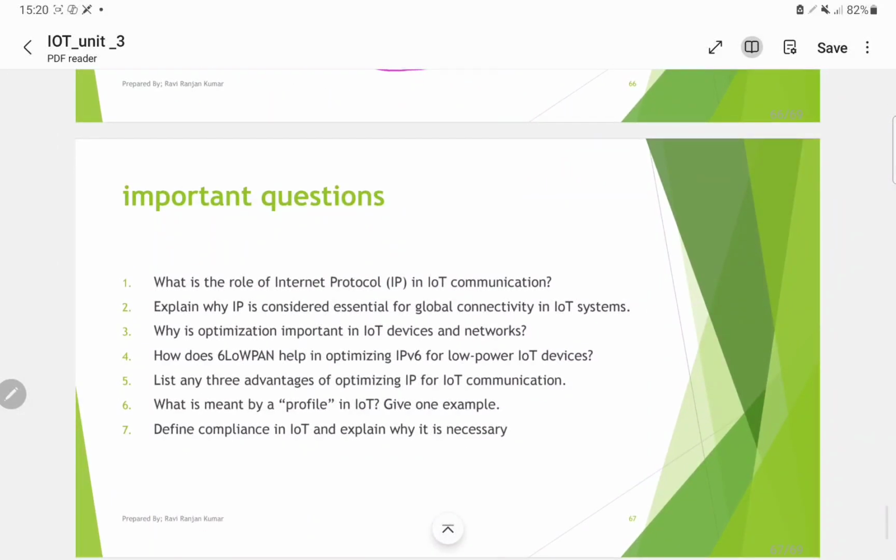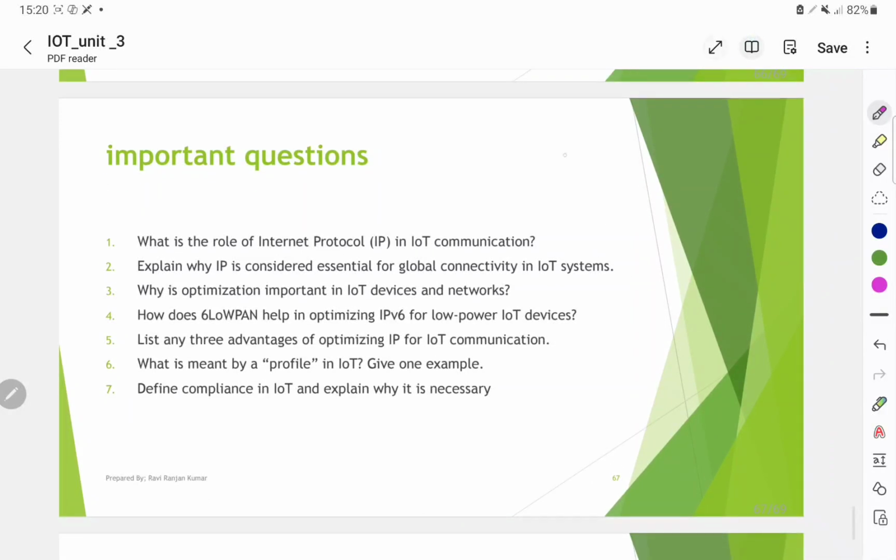These are some important questions you have to learn here. What is the role of the IP protocol in IoT communication? Why is IP considered essential for global connectivity in IoT? Why is optimization important in IoT devices and networks? How does 6LoWPAN help in optimizing IPv6 for low power IoT devices?